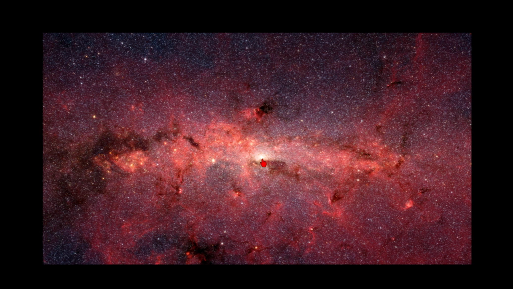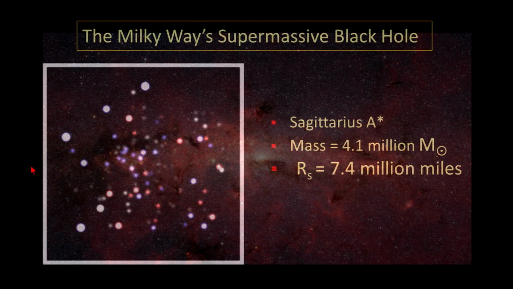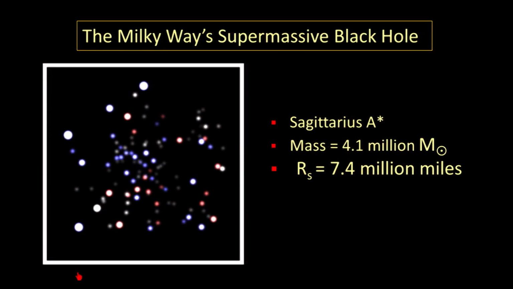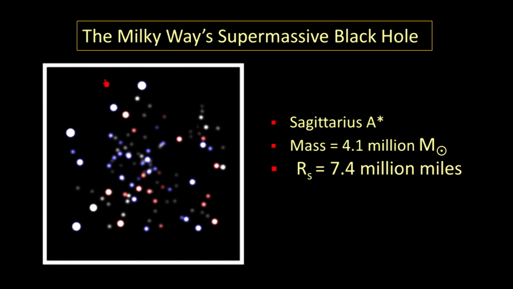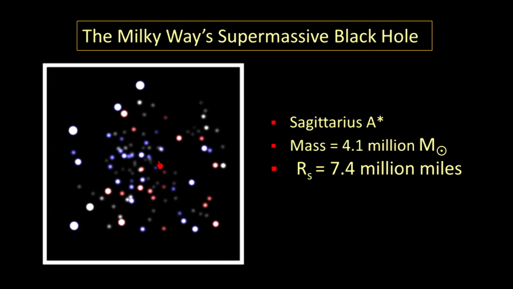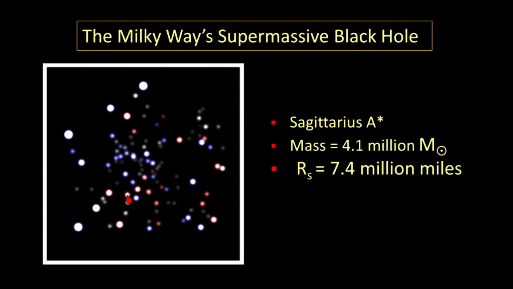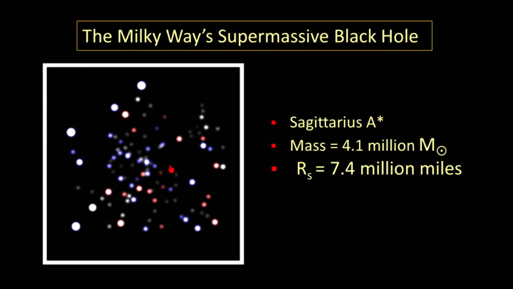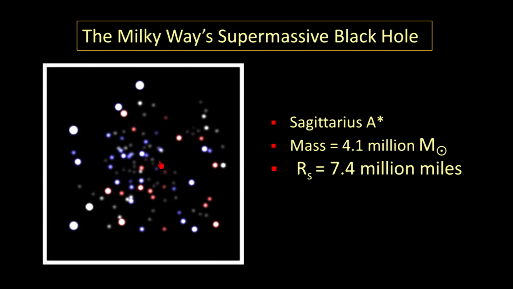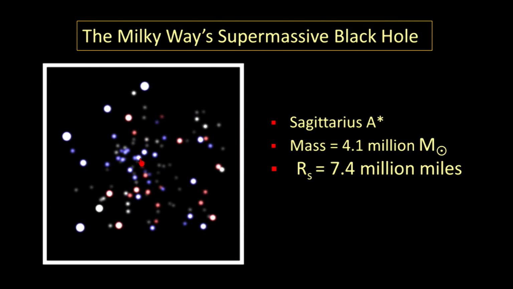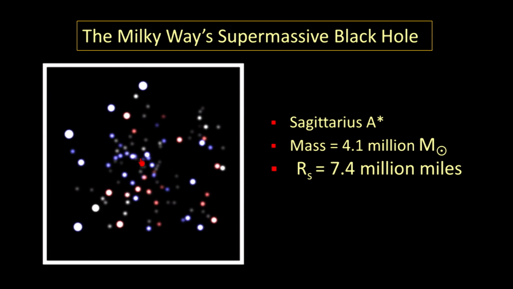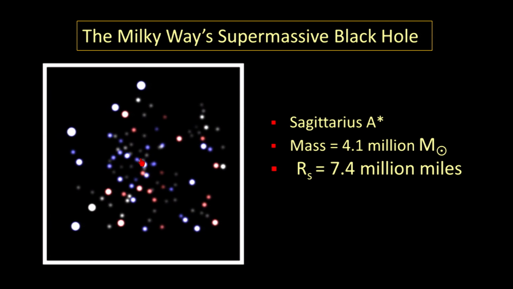And with some years worth of studying and observing the stars at the center of this galaxy, an incredible set of data was produced. So let's start over here on the left. Now what I want you to notice on the left is these are all stars. Okay, each one of these dots is a star. This is not normal visible light. These are false color images, the data of these stars. At the very center of this frame is the exact center of the Milky Way galaxy.